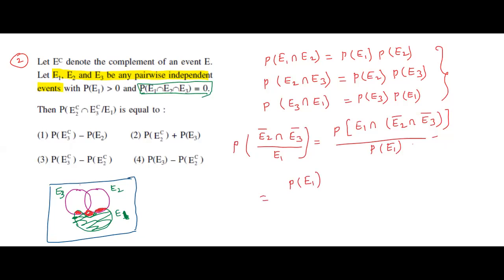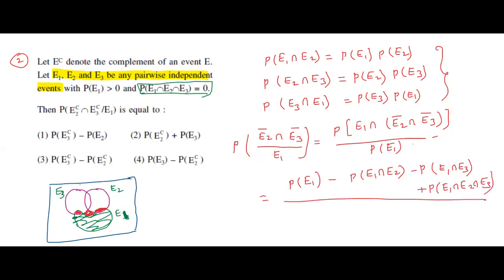Okay, these two parts minus, what is the first part? E1 intersection E2. Second part, E1 intersection E3, plus add E1 intersection E2 intersection E3, divided by P of E1.